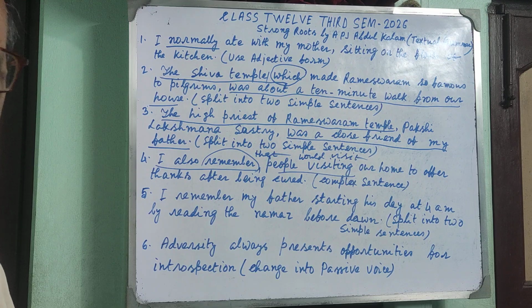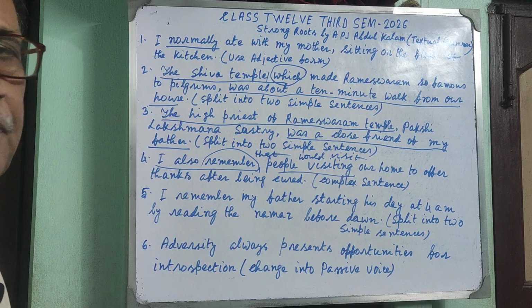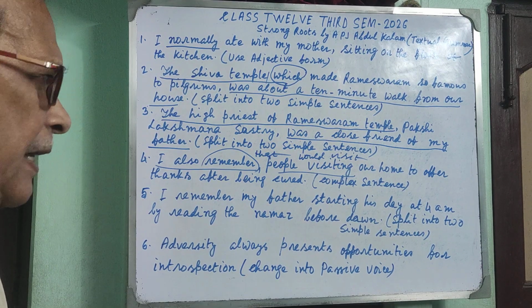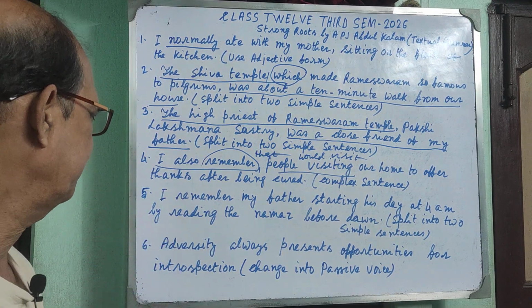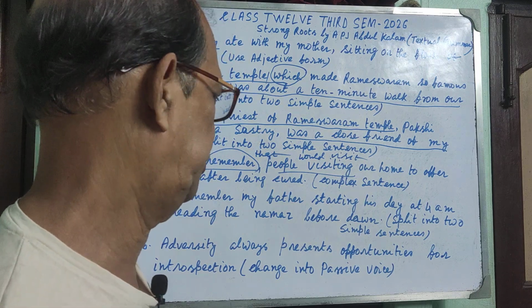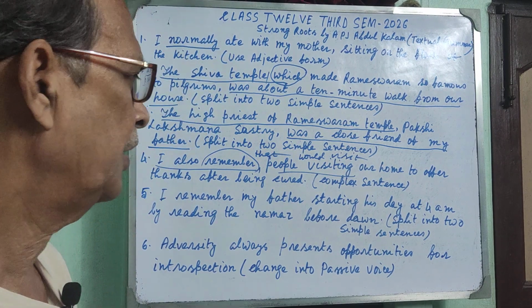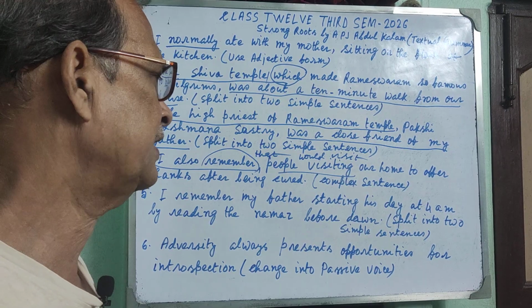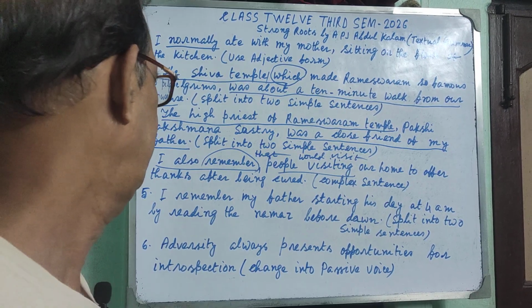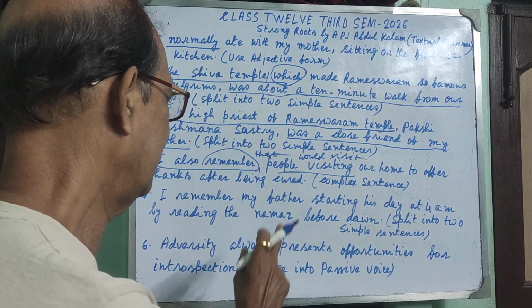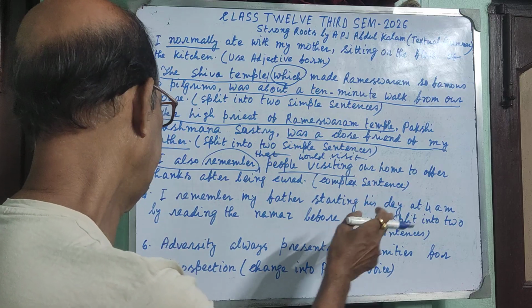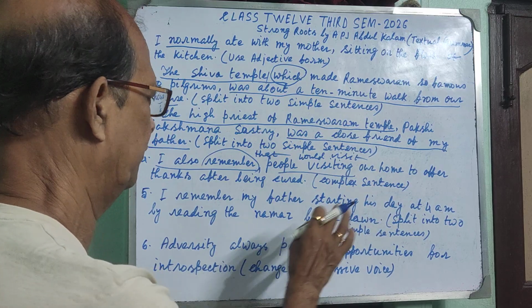Now come to the fifth item. I remember my father starting his day at 4 a.m. by reading the namaz before dawn. Again, you have been asked to split the sentence into two simple sentences.